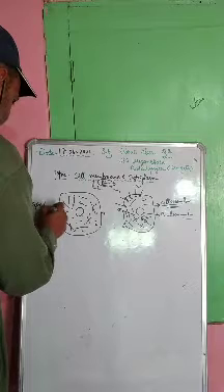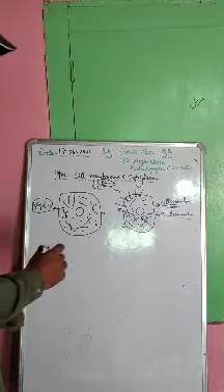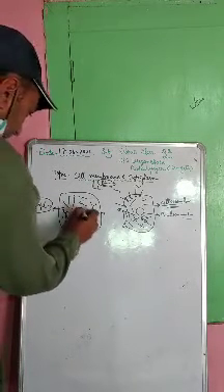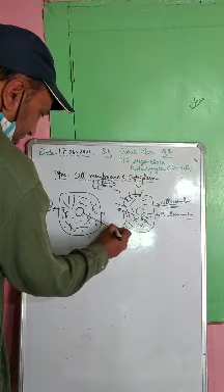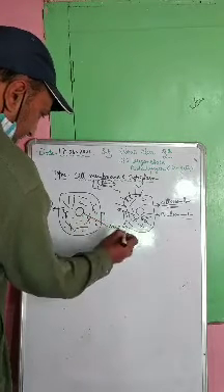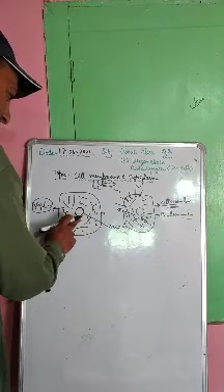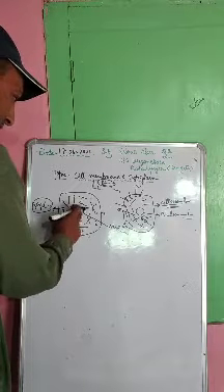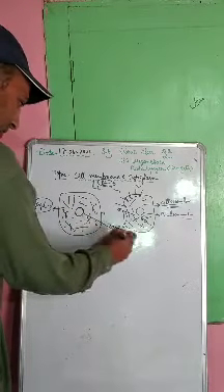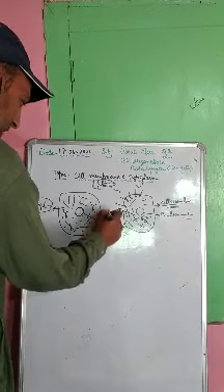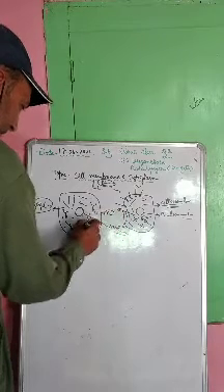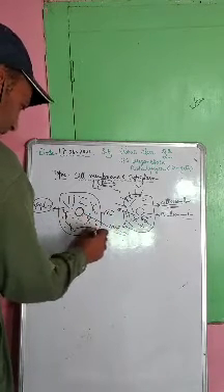Please understand, cytoplasm is actually the region. Nucleus has a membrane around, that is called nuclear membrane, and this is called cell membrane, and within this is called cytoplasm.